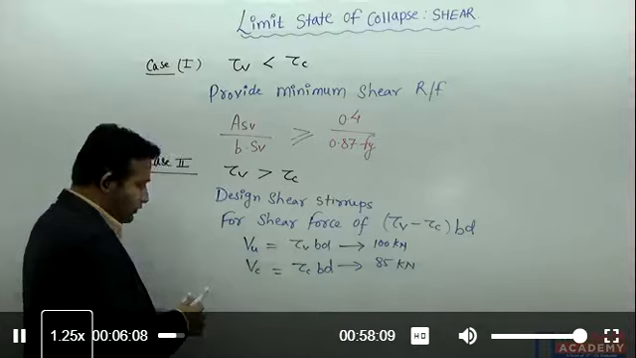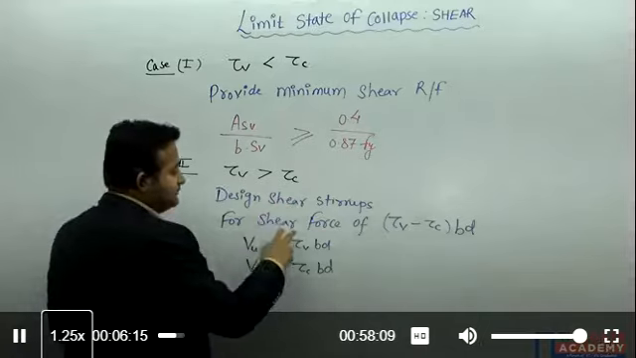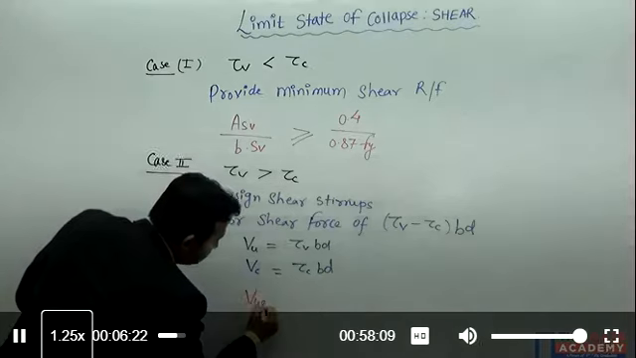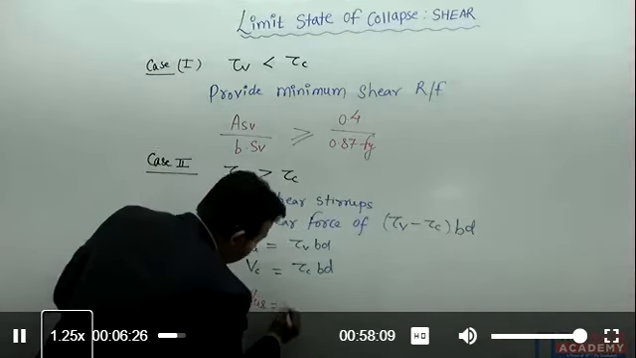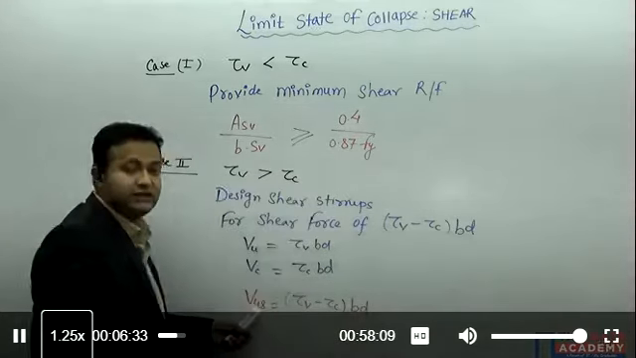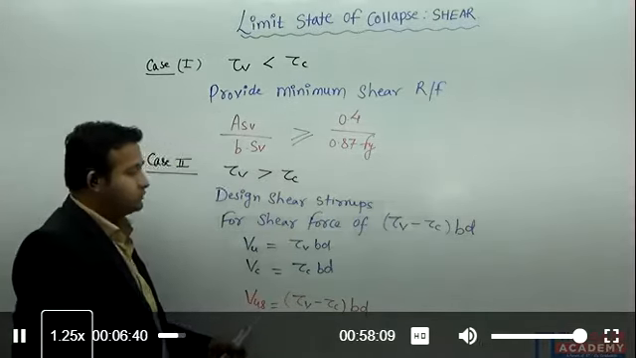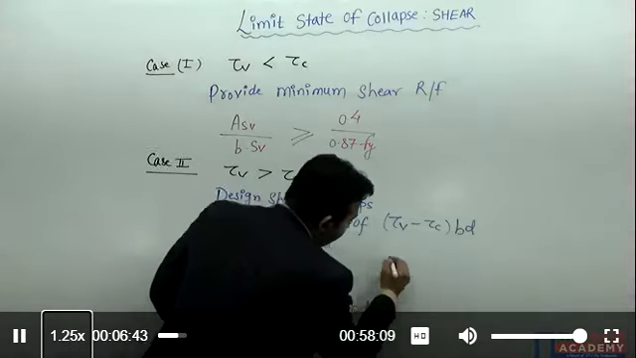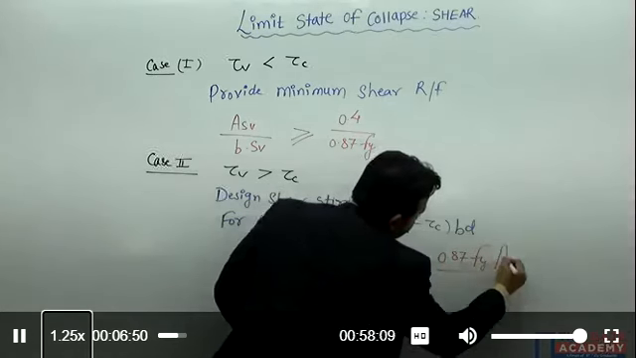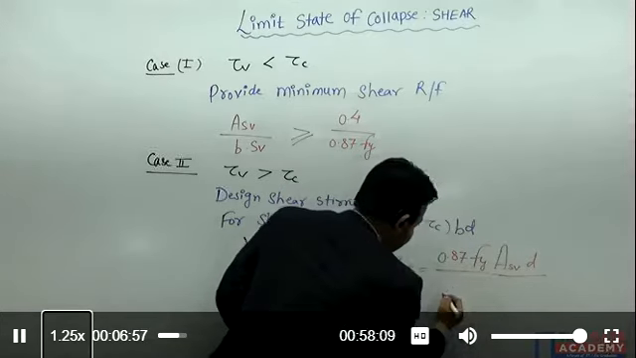So here I can design the shear stirrups to take the shear force of tau v minus tau c into BD. Here I am going to write VUS, the formula given in the IS code. VUS is equal to tau v minus tau c into BD, meaning the design shear force for which the shear stirrups are going to be designed. So how to design? The formula for shear force VUS is equal to 0.87 Fy ASV into D divided by SV.